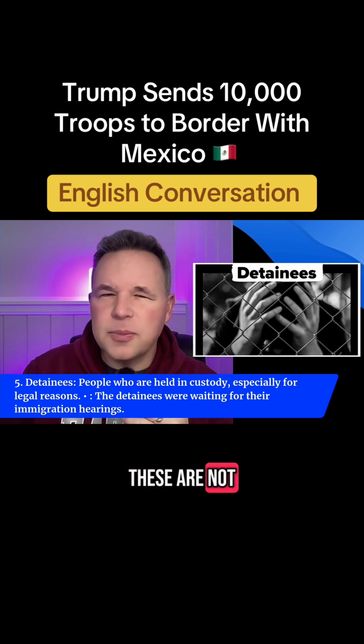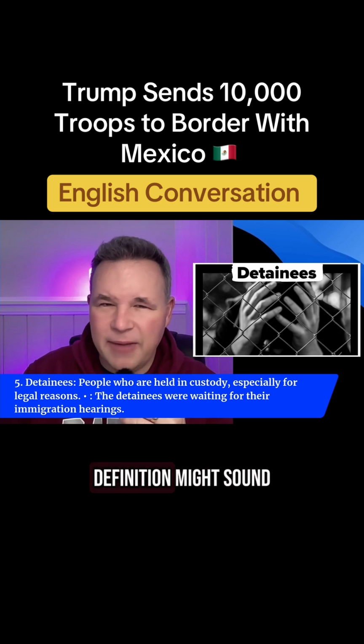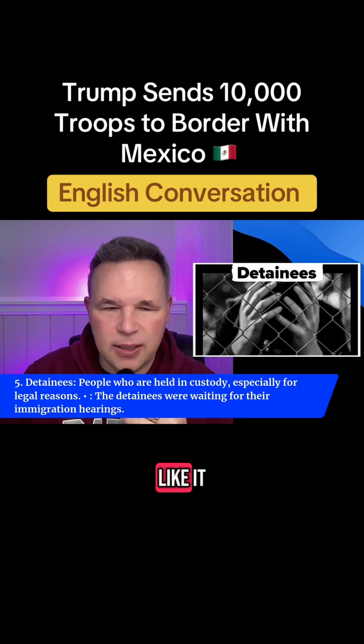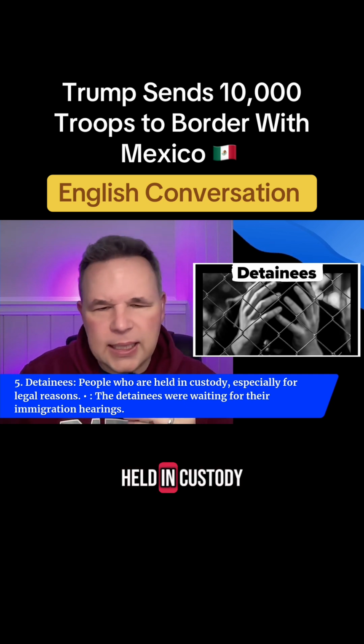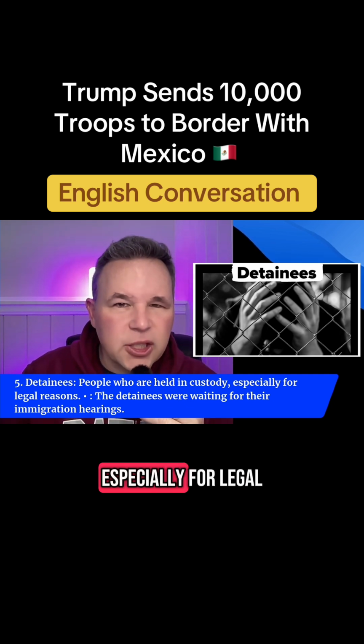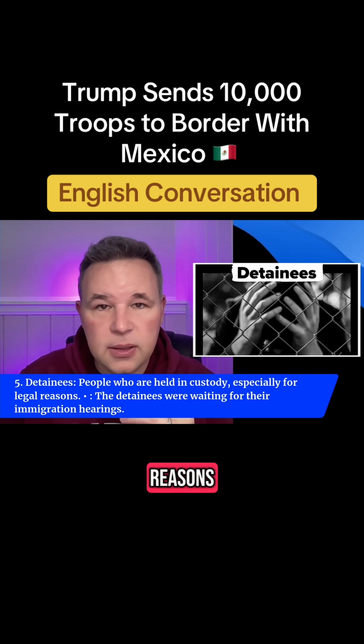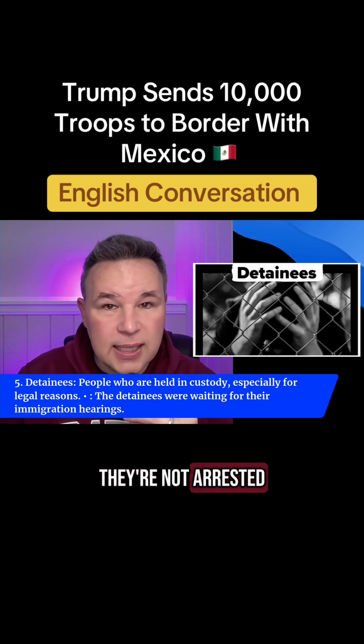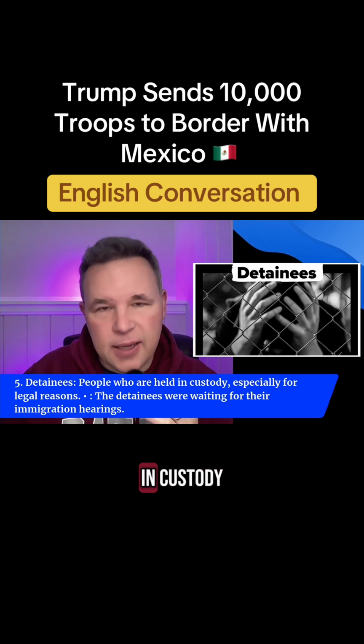Detainees. These are not prisoners, but the definition might sound like it. People who are held in custody, especially for legal reasons. They're not arrested yet, they're just in custody.